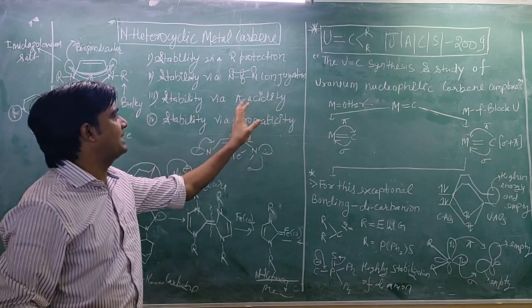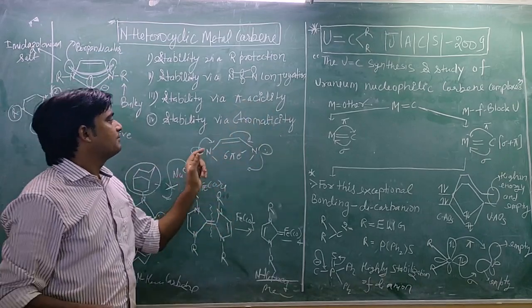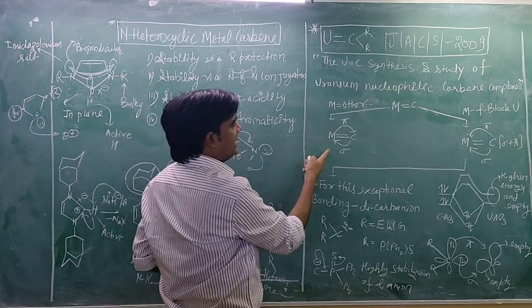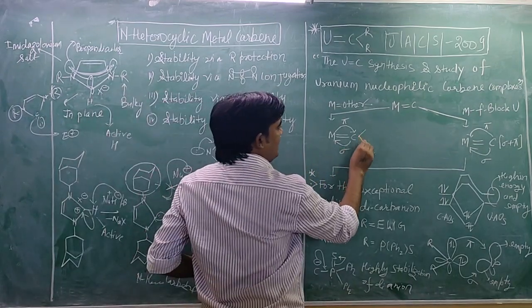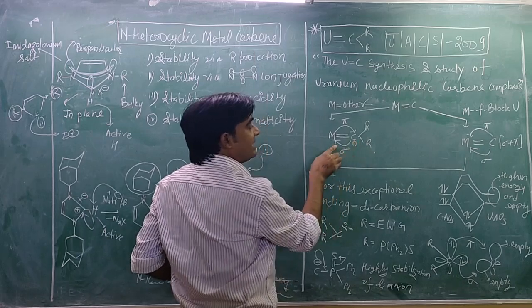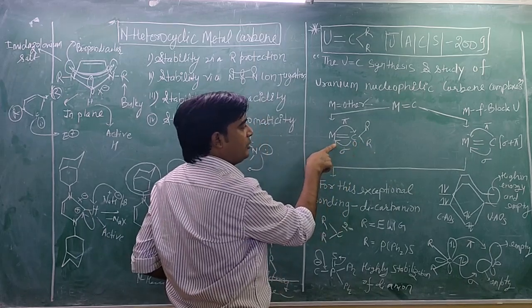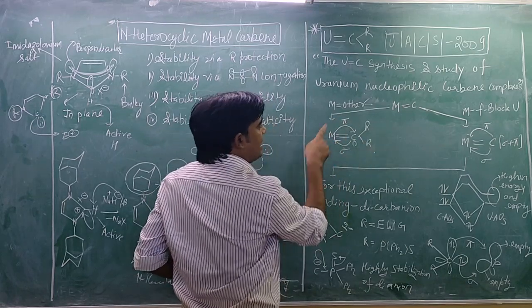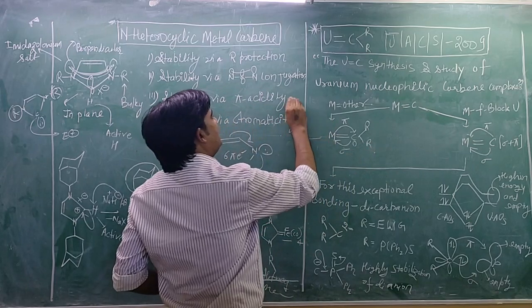The pi acidity concept is like this: the carbene is RR, and the lone pair will form a sigma bond here with the metal in the eg orbital, and then the t2g orbital will shift here. So this is the pi acidity concept.